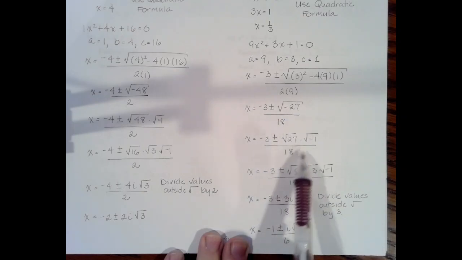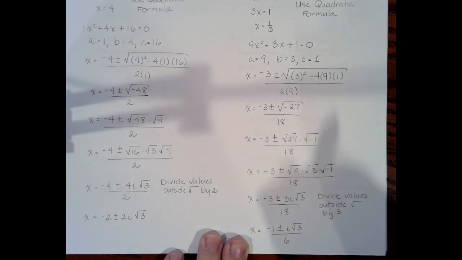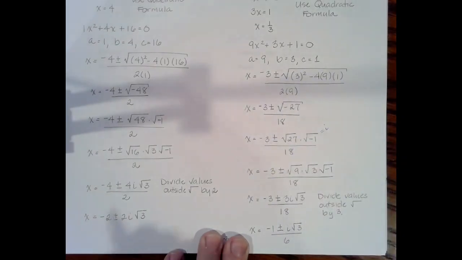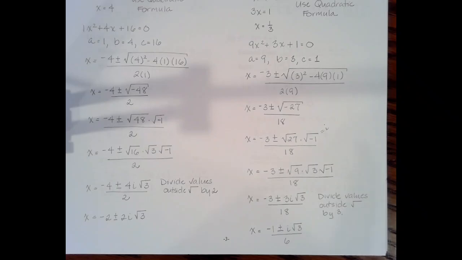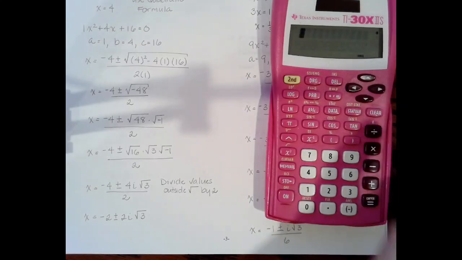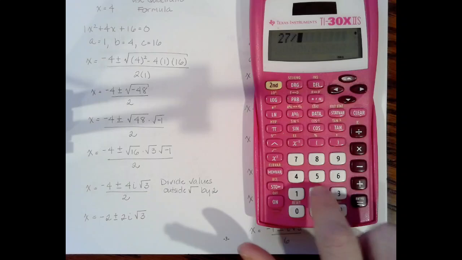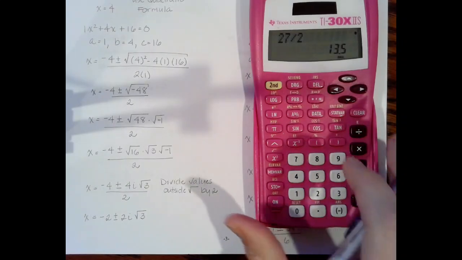So again, my first step is to separate that negative sign out. We know that the square root of negative 1 is going to just become an I. So we kind of don't need to worry about that piece right now. What we really need to focus on is the 27. And you could do the same thing if you need to that you did before. We could take 27, divide it by 2. That gives us 13.5.